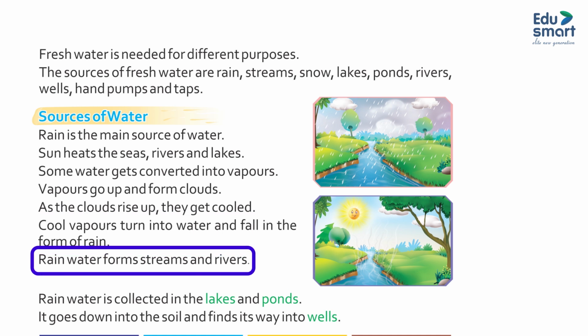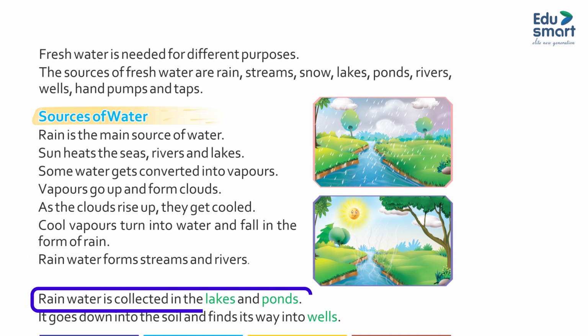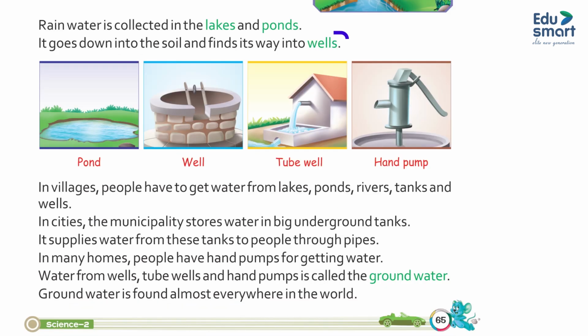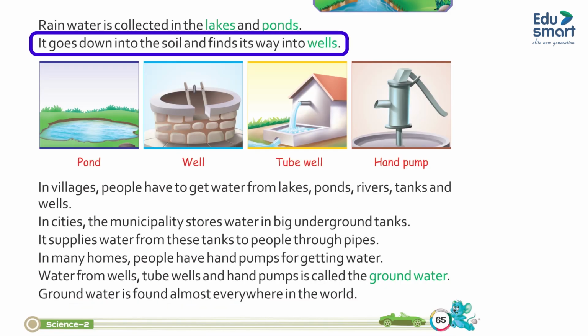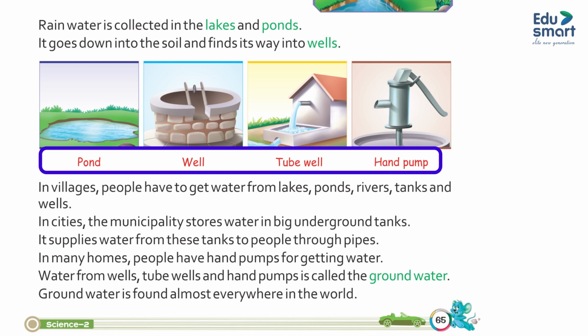Rainwater forms streams and rivers. Rainwater is collected in lakes and ponds. It goes down into the soil and finds its way into wells. Pond, well, tube well, hand pump.